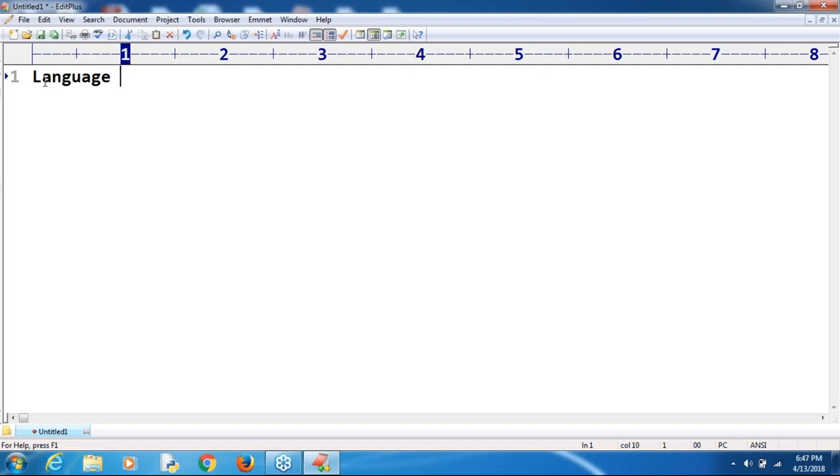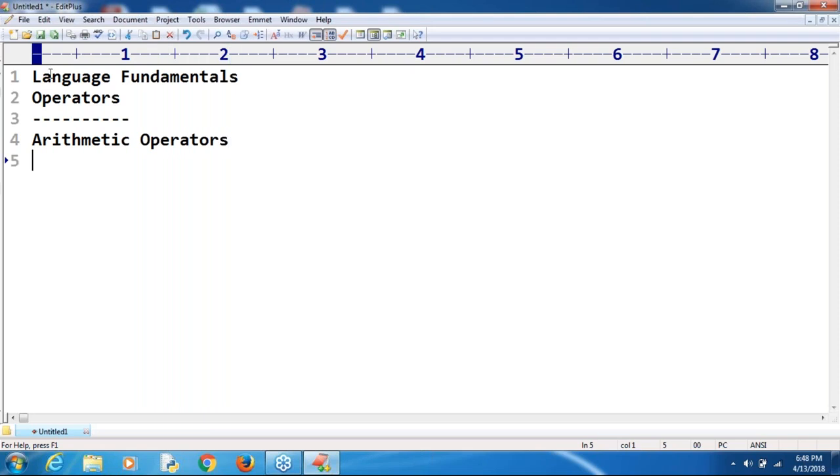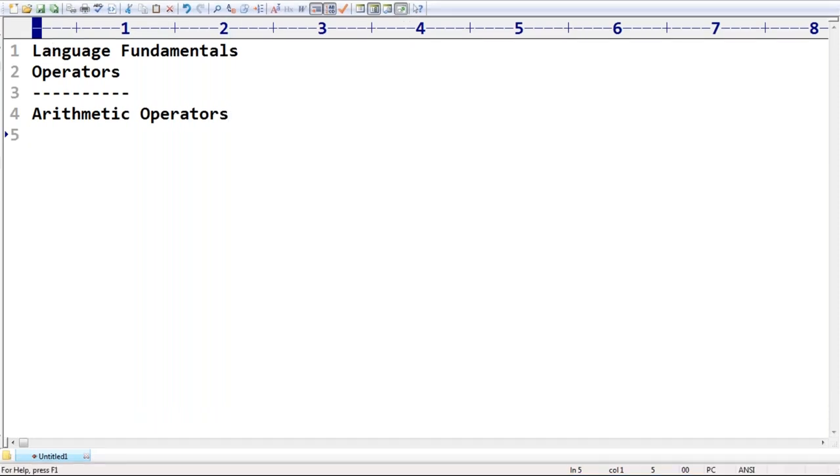About the operators concept. Language fundamentals we completed already. Next, yesterday we just started the operators concept, right? In the operators concept, we already covered arithmetic operators. The normal arithmetic operators, I hope you are aware, are plus operator, minus operator,